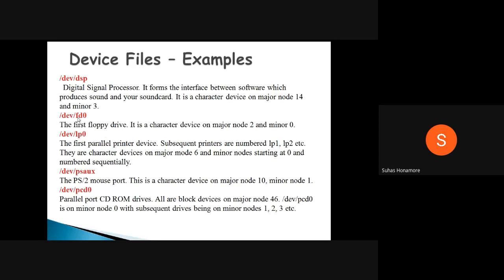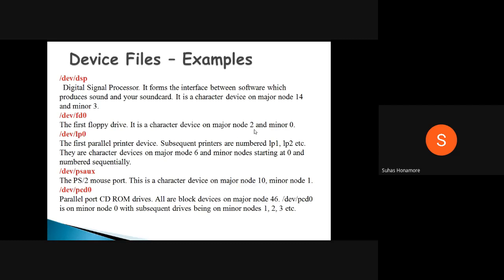Previously it used to come as a floppy disk. Nowadays the systems don't have a floppy disk, but previously they used to have it. So here that is /dev/fd0. Here we are saying the first floppy disk, where 0 indicates the first one. So 0 onwards that numbering will start. Whatever devices you are giving, any name you can give. Here lp, like that, different things are there.